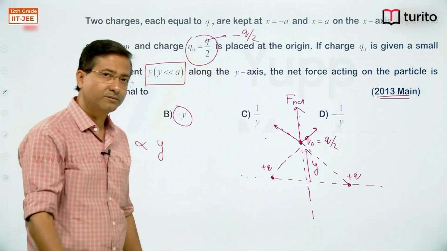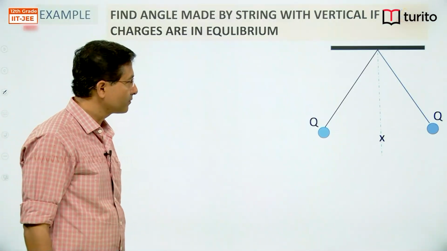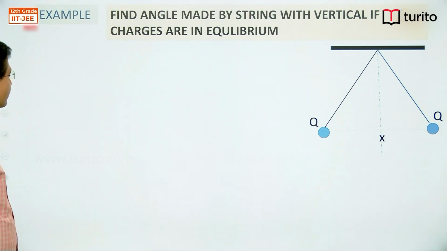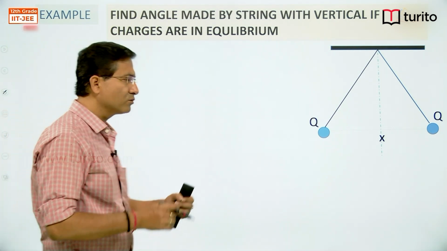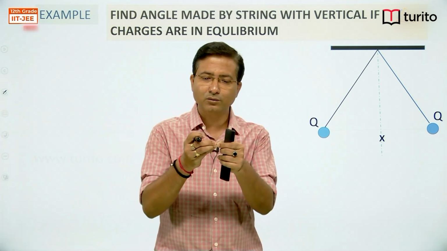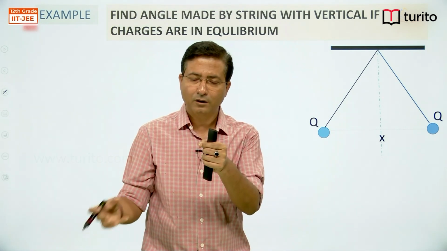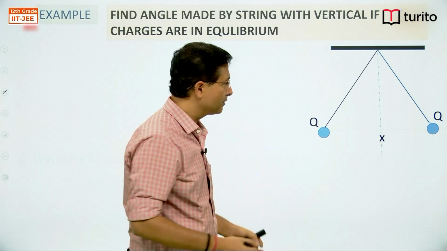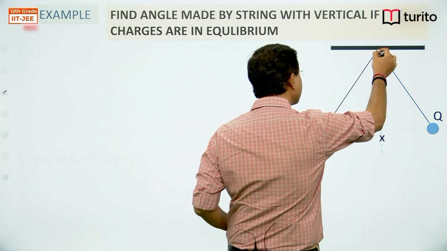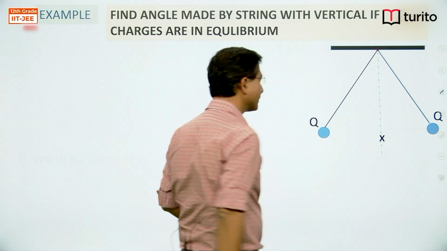Now let's move to the next situation. Find the angle made by a string with the vertical if charges are in equilibrium. So we are suspending two charged particles connected to an insulating thread, one charged particle and another charged particle. Look at the diagram. From this point we suspended two charged particles, right.